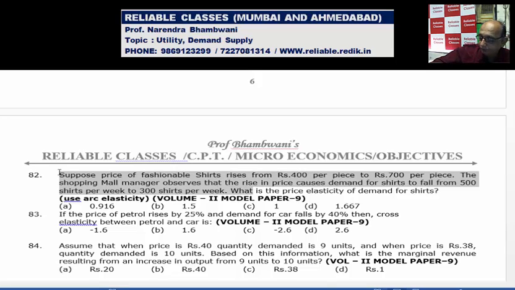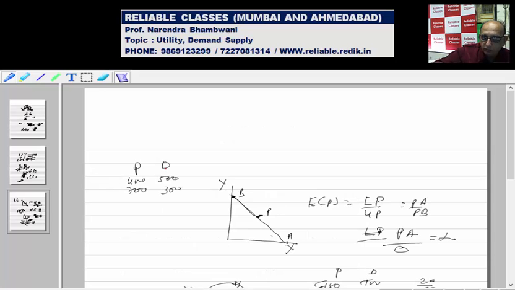So again price goes from 400 to 700 and demand from 500 to 300. Now what is the percentage change in demand? That is 200 upon 400, midpoint of these two, and 300 upon 550.